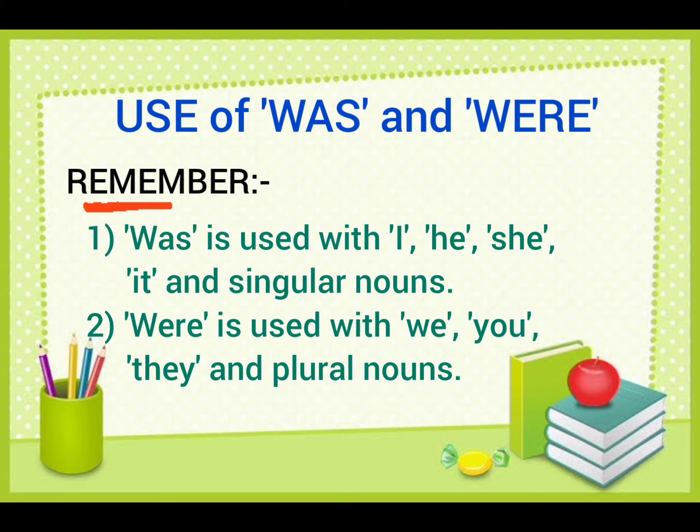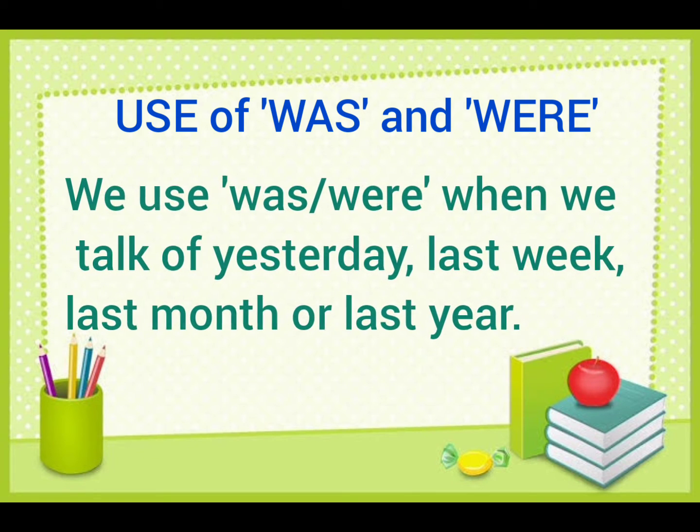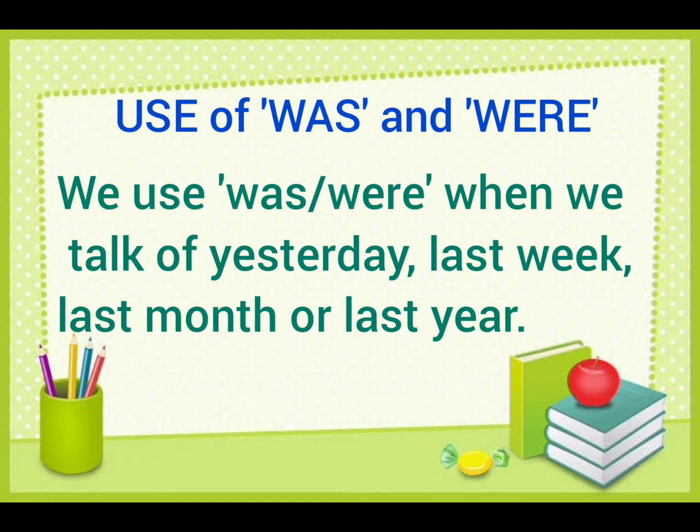First point, was is used with I, he, she, it and singular nouns, and were is used with we, you, they and plural nouns. We can also use was and were when we talk of yesterday, last week, last month or last year.